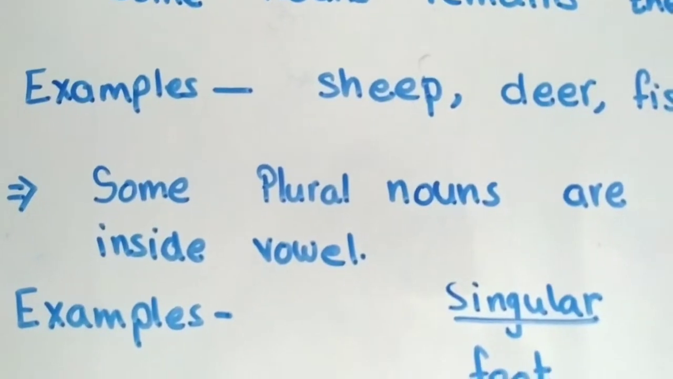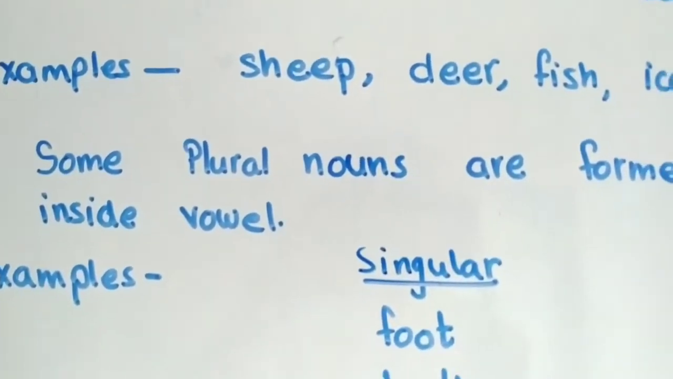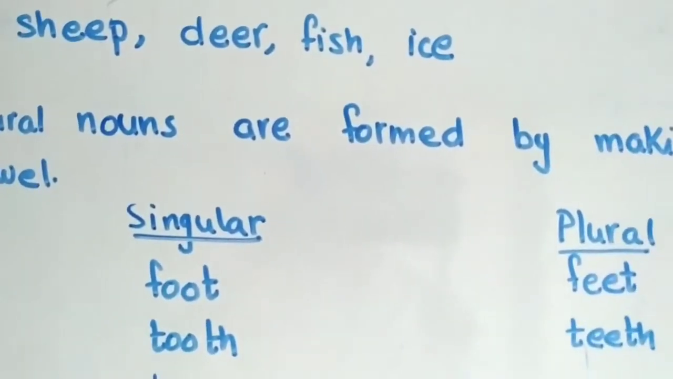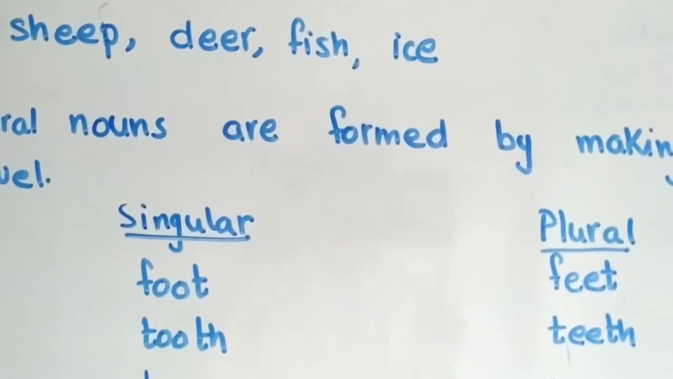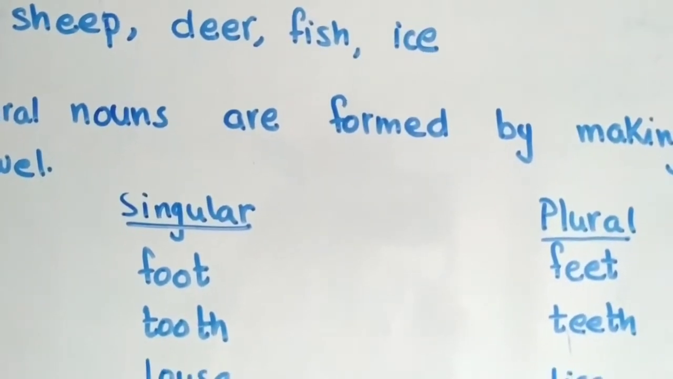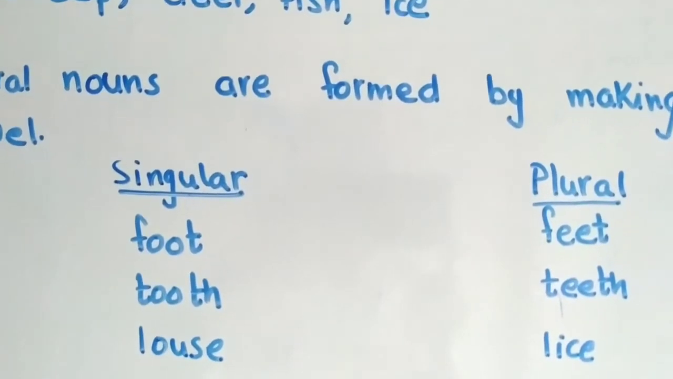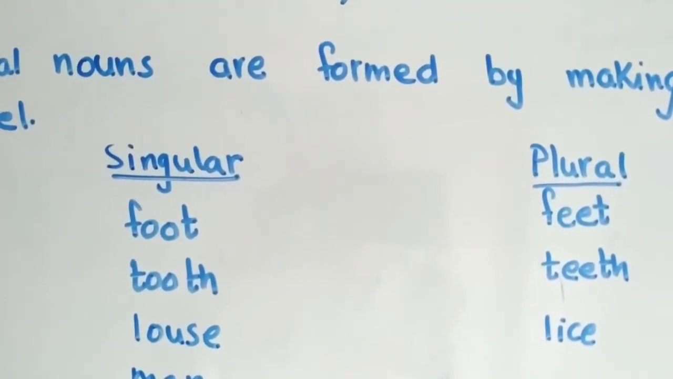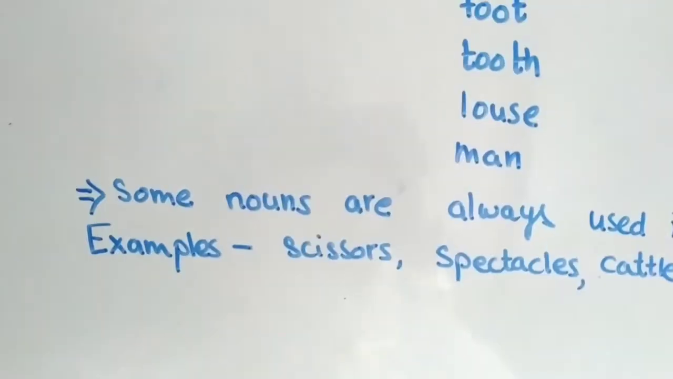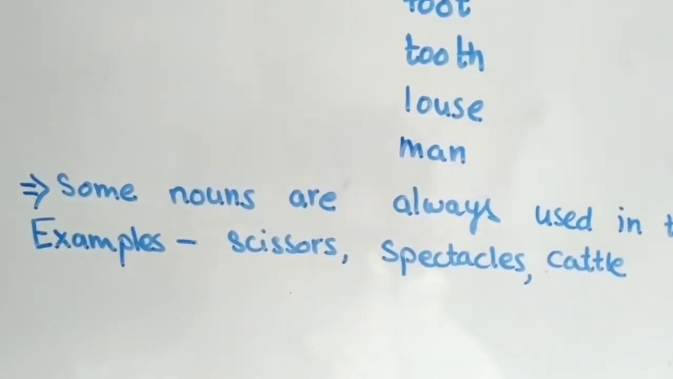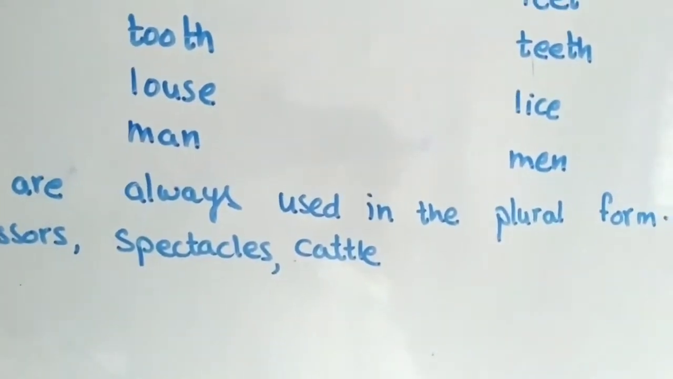Okay, now next, some plural nouns are formed by making changes in the inside vowel. Which are those? Now, examples: foot, that is what? Singular. And plural will be what? Feet. So in feet, double O is changed into what? Double E, feet. Tooth, teeth. Louse, lice. Man, men.